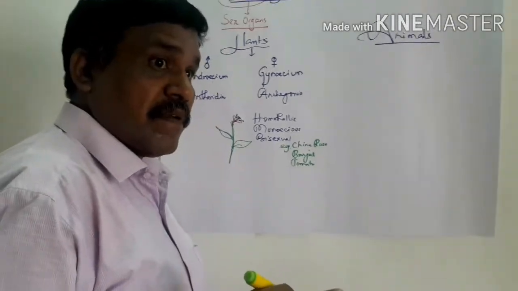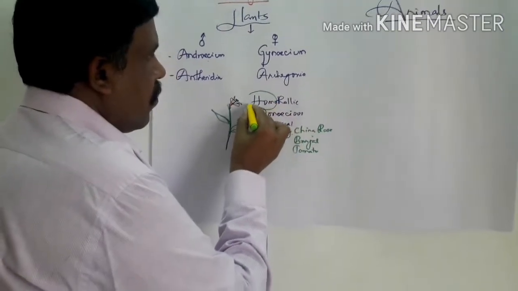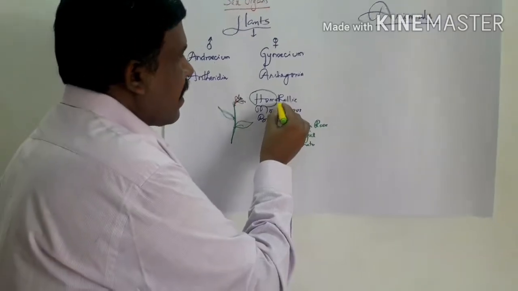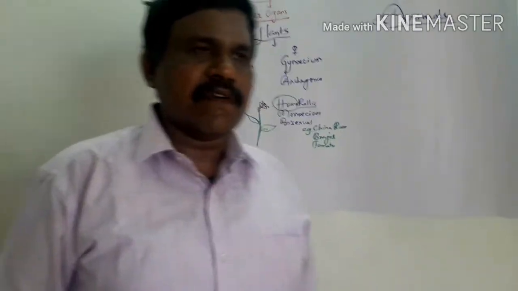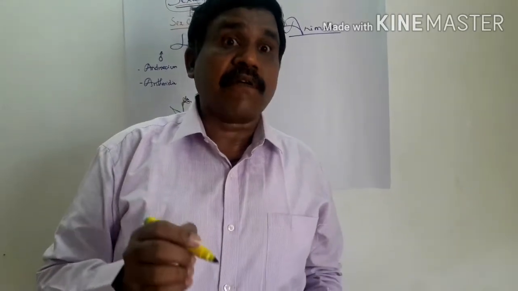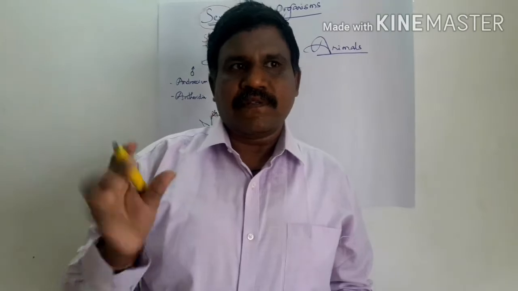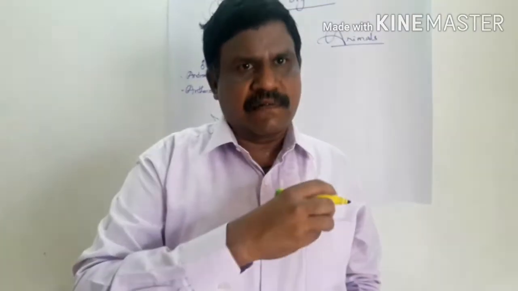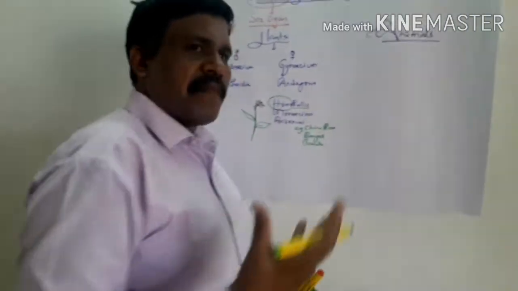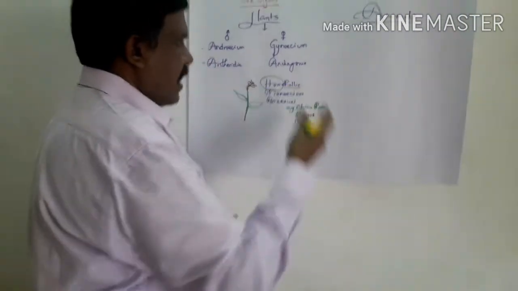So homothallic. Homo, again a word I said: both the sex organs are present in the same plant. Thallic: if you recall from class 9, you studied the chapter Diversity in Organisms. Thallus means plant body. That word is used here like an analogy. Thallic means the plant body carrying both the sex organs. That's why it is called homothallic.